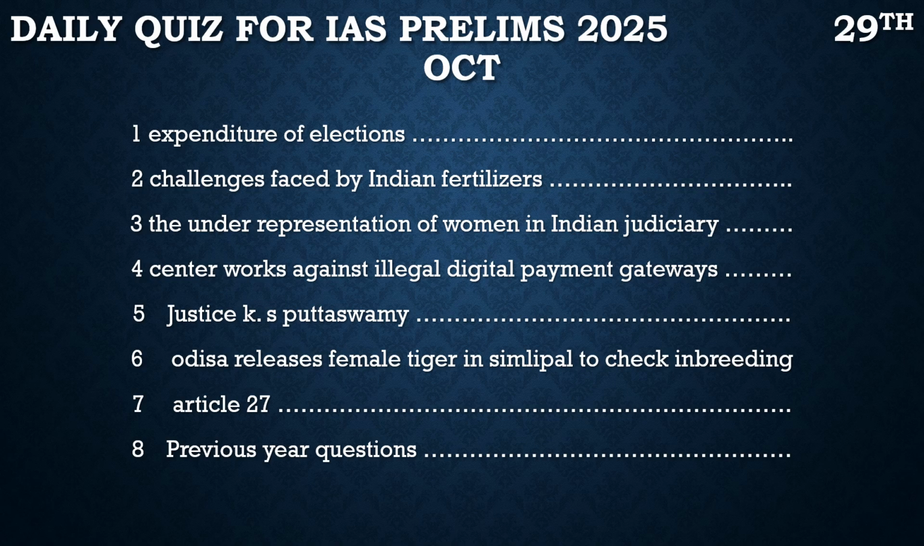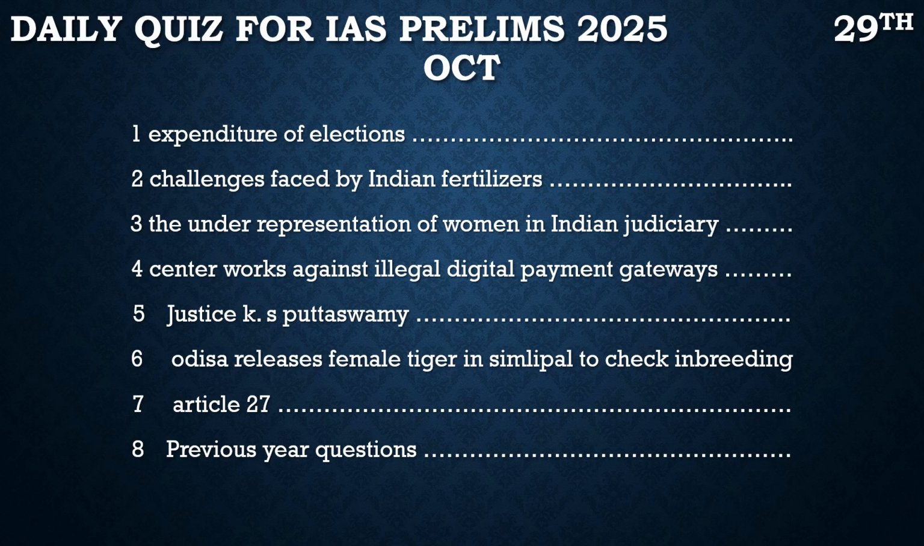Now, without any delay, let's have a look at the topics from where we have taken today's questions. The first article which was in the news today is about the expenditure of elections. As we know, the US is heading towards the presidential elections, and in nowadays scenarios, contesting elections is not that easy. It has become very expensive.